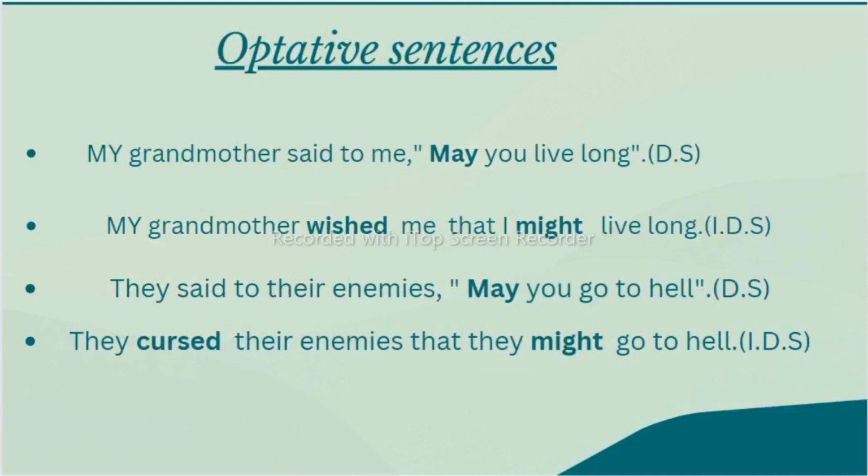Now let's see the optative sentences. In the optative sentences, where we have desires, curses, blessings or prayers: my grandmother said to me, "May you live long." Now you can see here it is a prayer, means she wished me. So this "said" will change to "wish". My grandmother wished me. Remove the inverted commas, write "that". "May" changes to "might". May you live, this "you" changes to "I", because I am talking about myself. That I might live long.